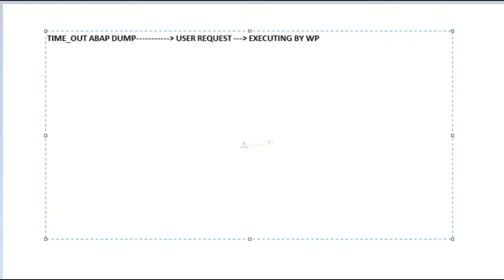So whenever this work process time has been exceeded, every work process will have a time limit, right? Yes. When the time limit has been exceeded, then the report will be terminated with the ABAP dump error. What is the ABAP dump error? TIME_OUT. This is the ABAP dump error.